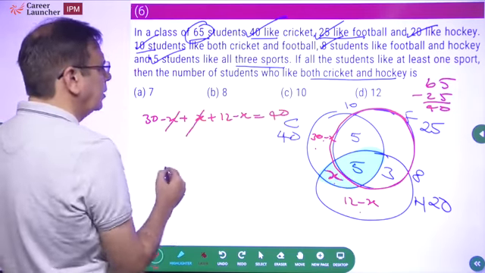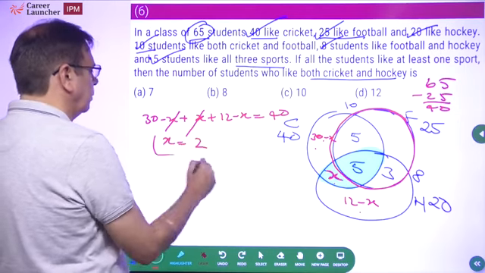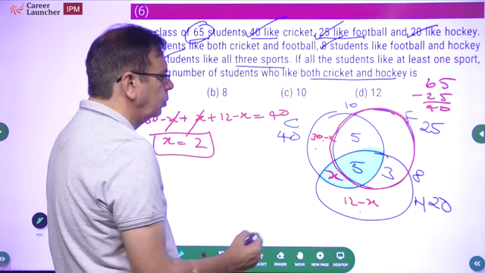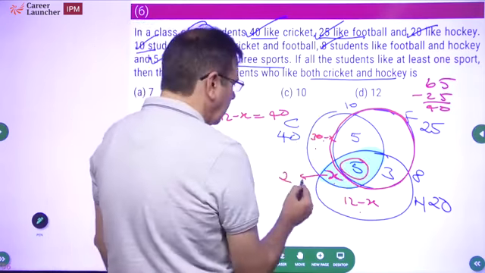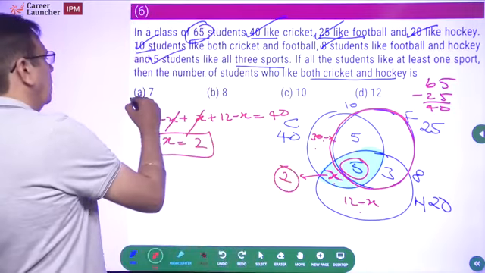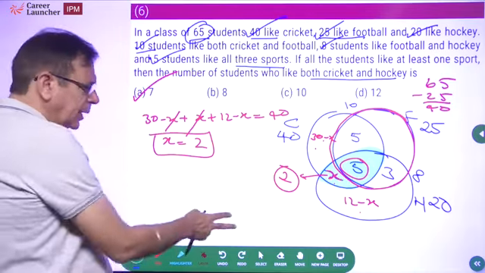So minus x minus x, and 30 plus 12, 42. So x is equal to 2. So if x is equal to 2, how many students like both cricket and hockey? 5 plus x, that is 5 plus 2, 7. Okay, correct answer, choice 2. Standard question of Venn diagram.